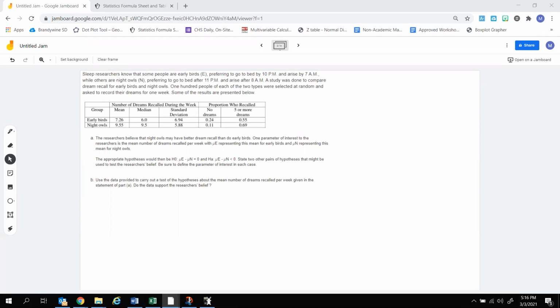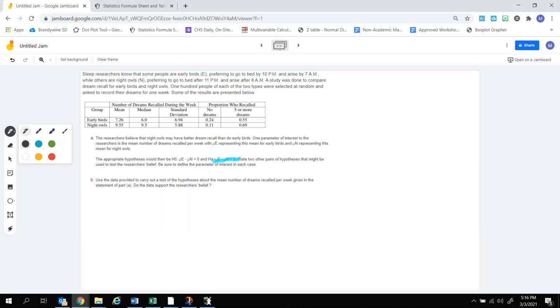So what we're looking at here is sleep researchers have looked at early birds versus night owls, and they are looking at the number of dreams recalled per week. One hypothesis that they want to test, written in the question, is that they basically believe that night owls recall more dreams than early birds do. So state two other pairs of hypotheses that could also test that same idea.